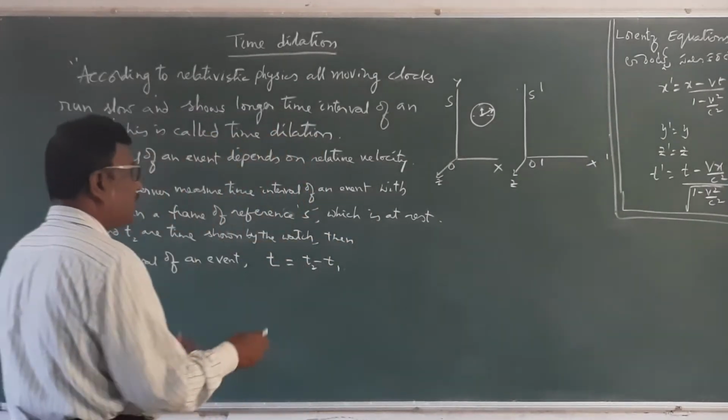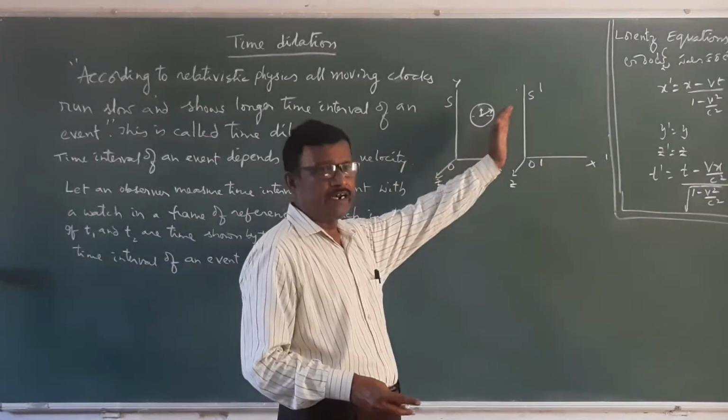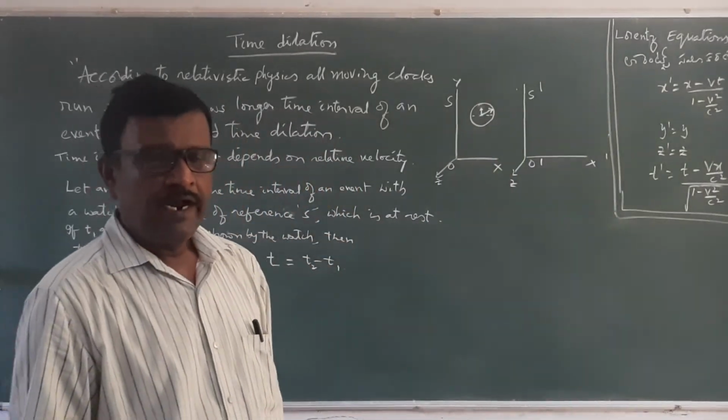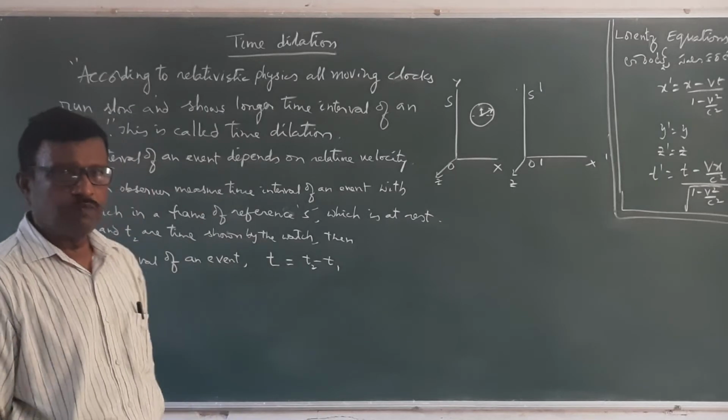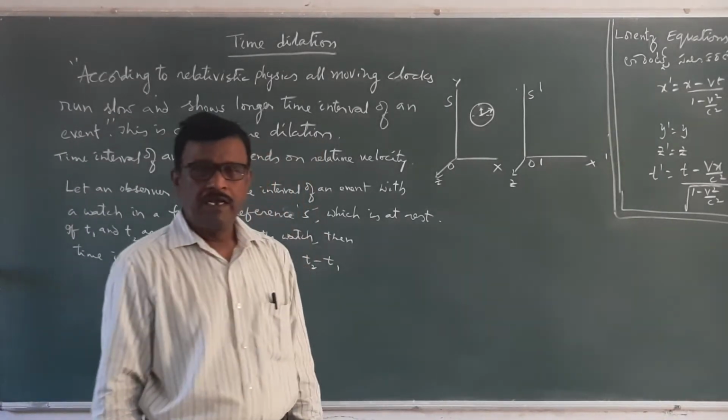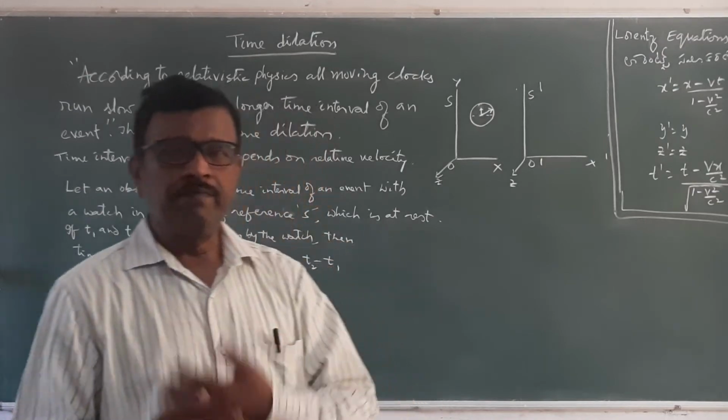Suppose the same event is conducted by an observer in a relativistic frame which is moving with velocity v, then he will get different time intervals.